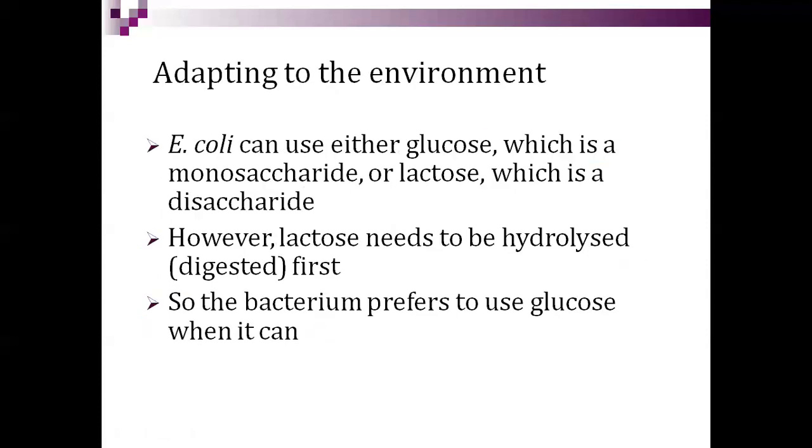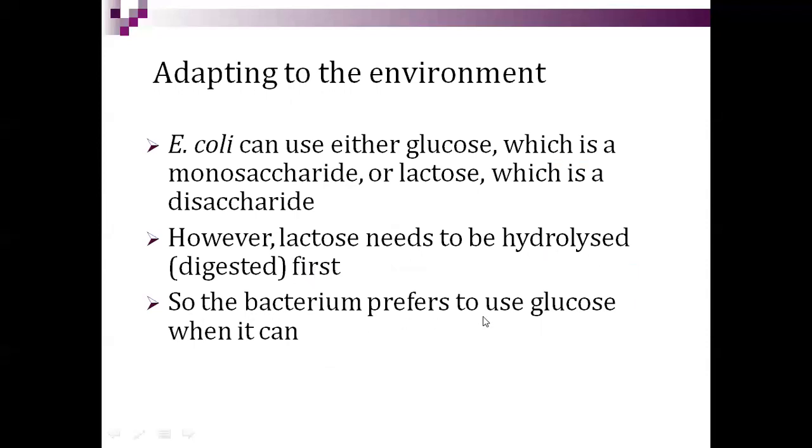Now, adapting to the environment. As we are talking about, the lac operon is only found in prokaryotes. So here E. coli is the bacteria. It can use either glucose, which is a monosaccharide, or lactose, which is a disaccharide. However, lactose needs to be hydrolyzed or digested first.